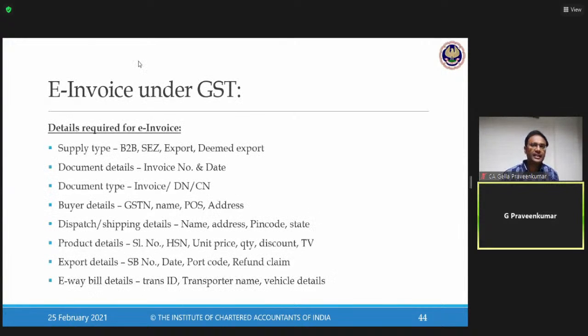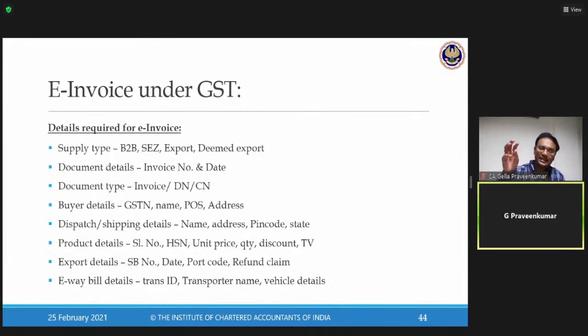Now, sir, what are the details I have to present when an e-invoice is being issued? As we have discussed: the invoice number, date, and the nature of the document, whether invoice, debit note, or credit note. We have to report that under invoice.